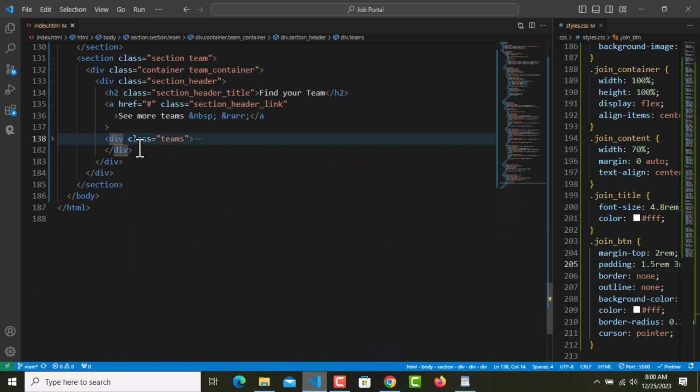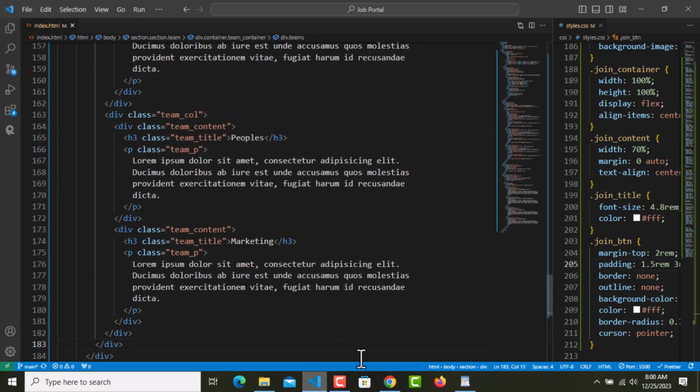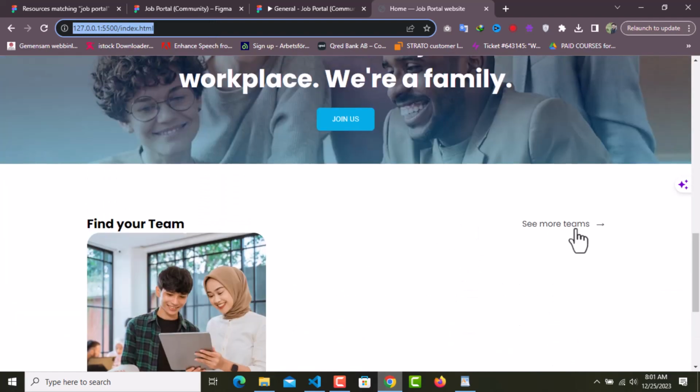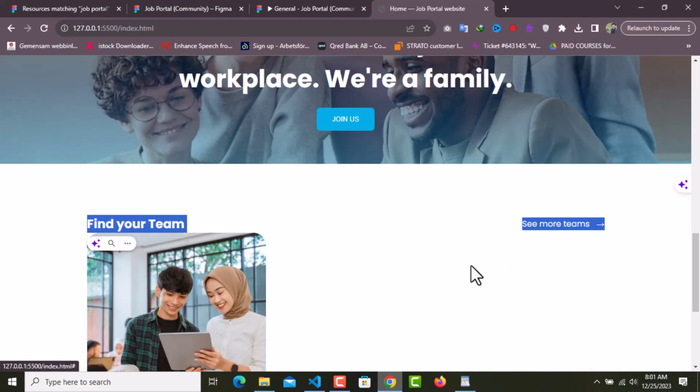So I'm gonna cut this, save, and now right after this, we can have our section header and an actual section separately. Yeah, just like this. So this is our section header, and now this is our section.